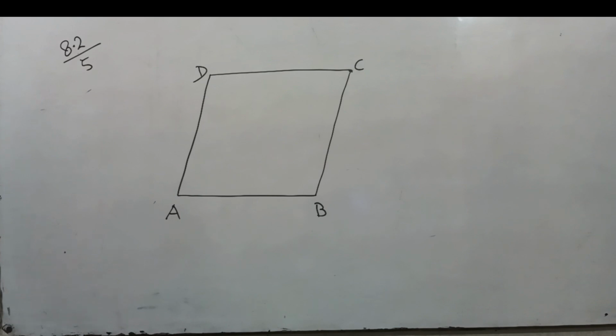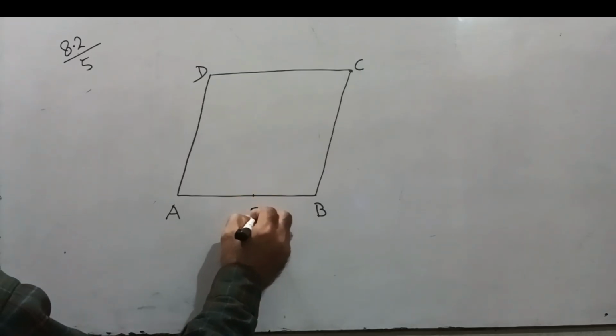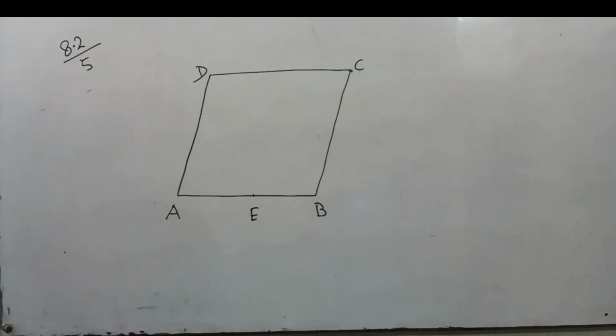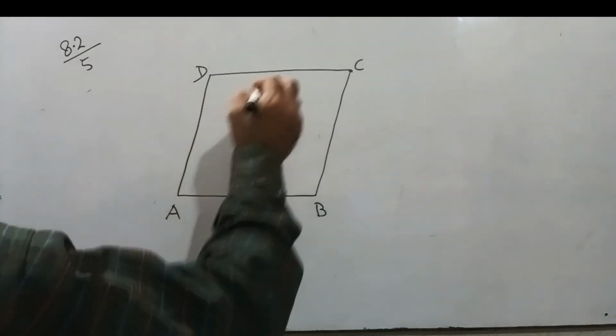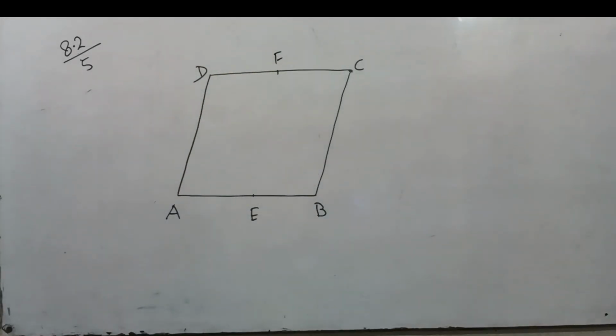E and F are the midpoints of sides AB and CD. E is the midpoint of AB and F is the midpoint of CD. Okay. So that the line segments AF and EC trisect the diagonal BD.